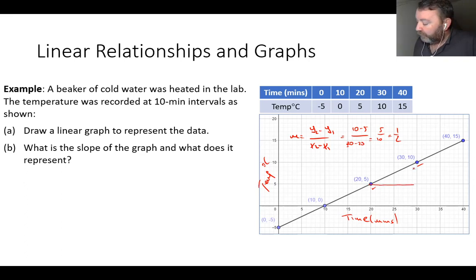So we draw a triangle, as I told you already, a right angle triangle between any 2 points. There's the right angle. And then we've got the rise over the run. And keep in mind that when you're getting the rise and the run, it's one continuous journey along the horizontal and the vertical from one point to the other. So let's start here. We've got a run outwards of what? 20, 25 and 30 of 10 units. And we've got a rise upwards of 5 units. So therefore the rise over the run is going to give me what? 5 over 10, which is exactly the same as what I have here.